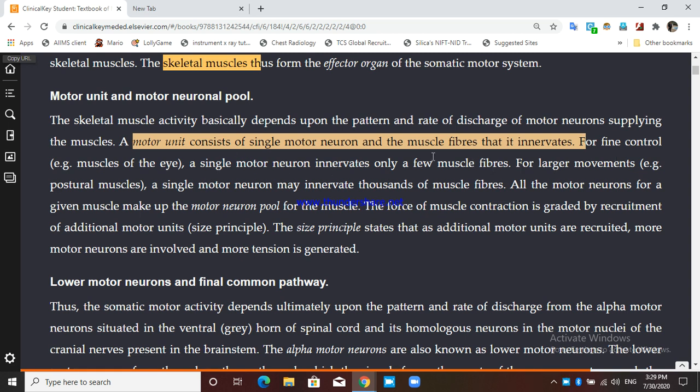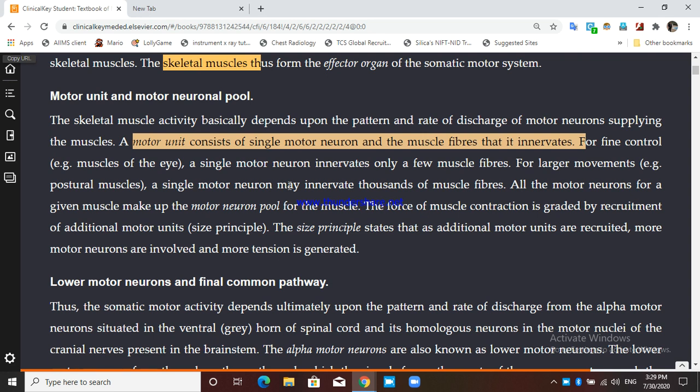Now for a fine control, like fine control means what? The muscle of eye are very delicate and very short. They are very fine, and they control the eyeball. So these muscles movement are known as fine motor movement.